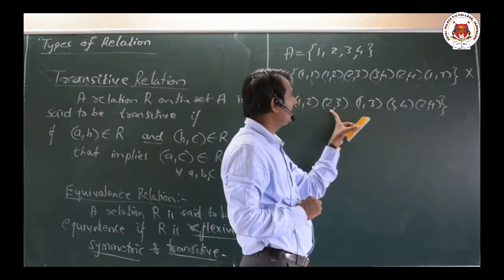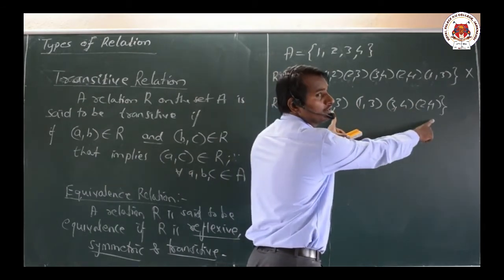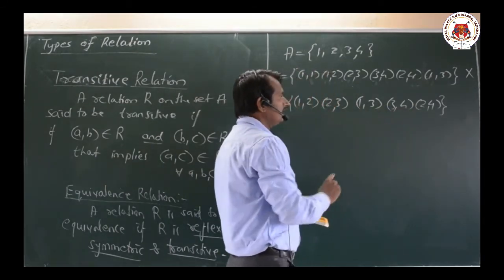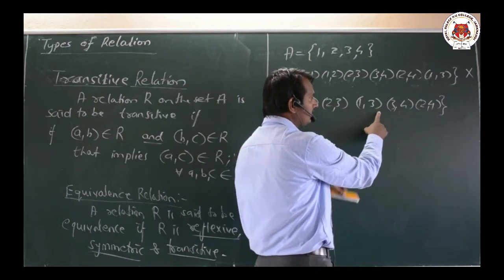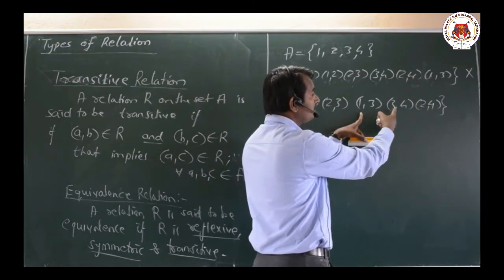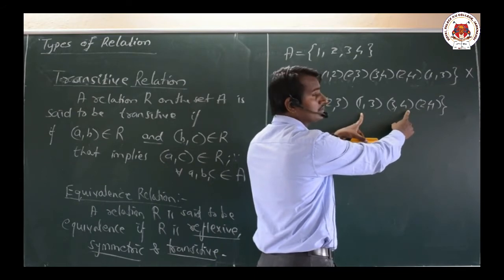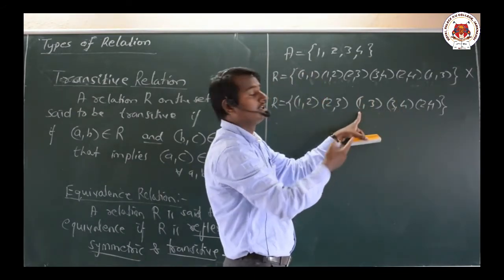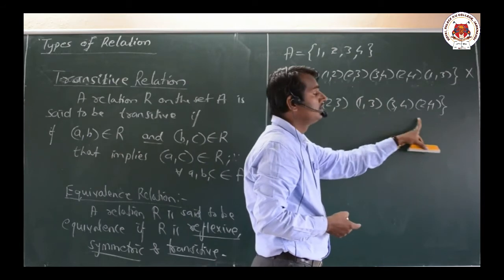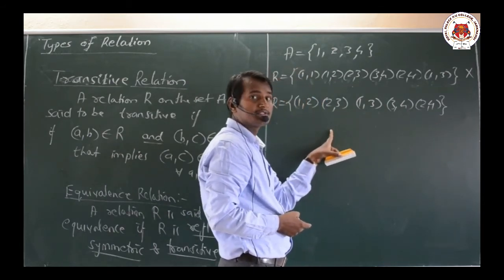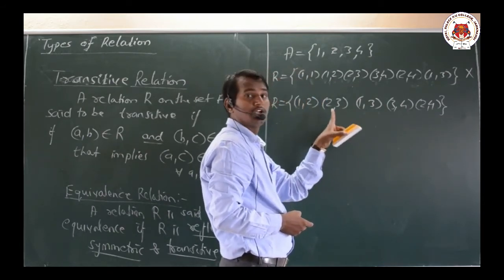Then do we have any (2,4) term or not? We are having (2,4) also. Next one, (1,3) is there, and (3,4), anything starting with the second term, that is (3,4) is also there. That means what we should have here is (1,4). We don't have any term like (1,4). Therefore it is also not transitive.